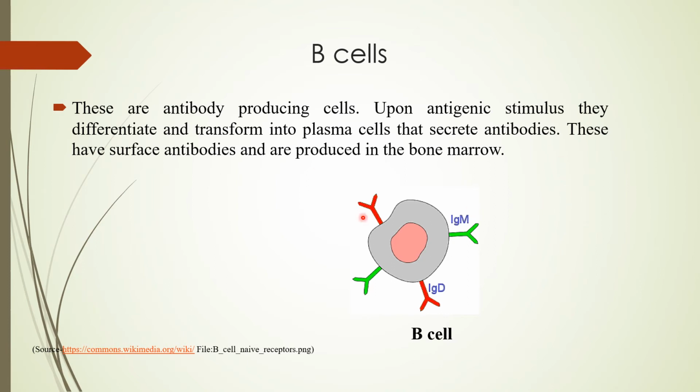The plasma cells are the ones which produce secretory antibodies. A normal B cell has surface antibodies like IgD and IgM on its surface, while upon antigenic challenge, they become plasma cells. Plasma cells have lots of rough endoplasmic reticulum in them, and these start producing antibodies. Lots of antibodies will be produced, and this would result in the formation of B memory cells also.